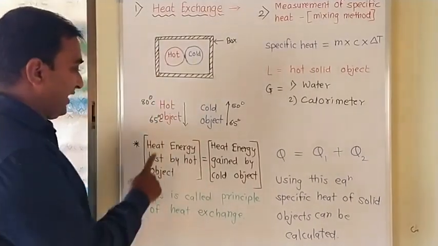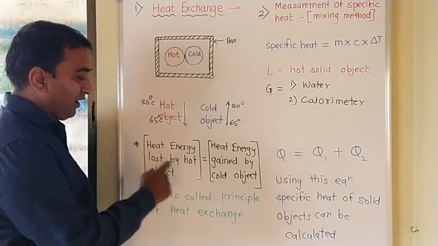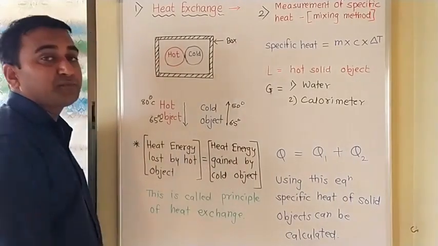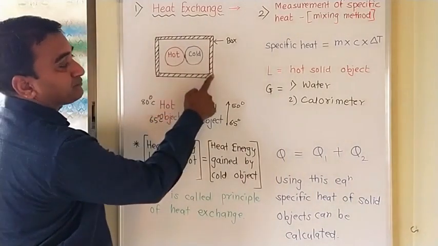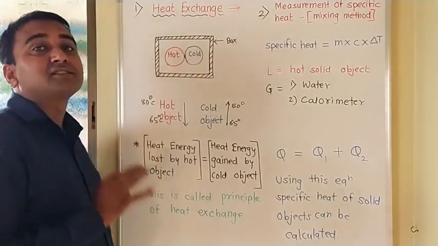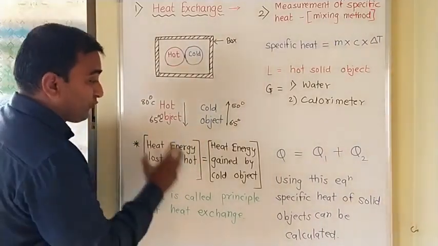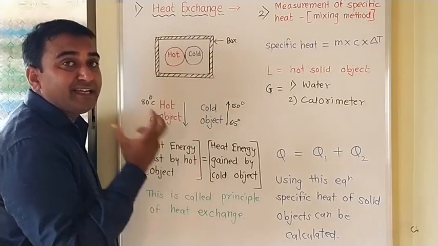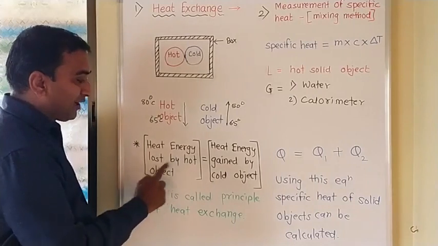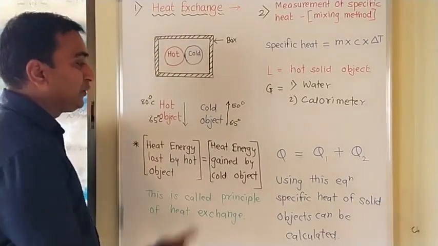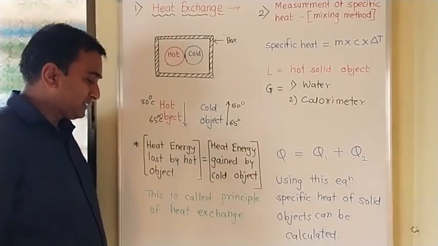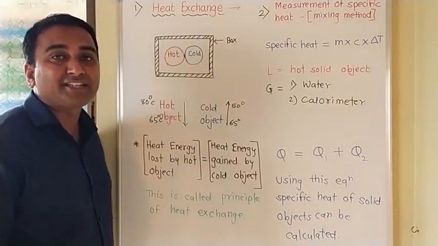Like this, here the heat energy lost by the hot object is equal to the heat energy gained by the cold object, when we are conducting this experimental activity in the air resistance box. And this is called the principle of heat exchange.